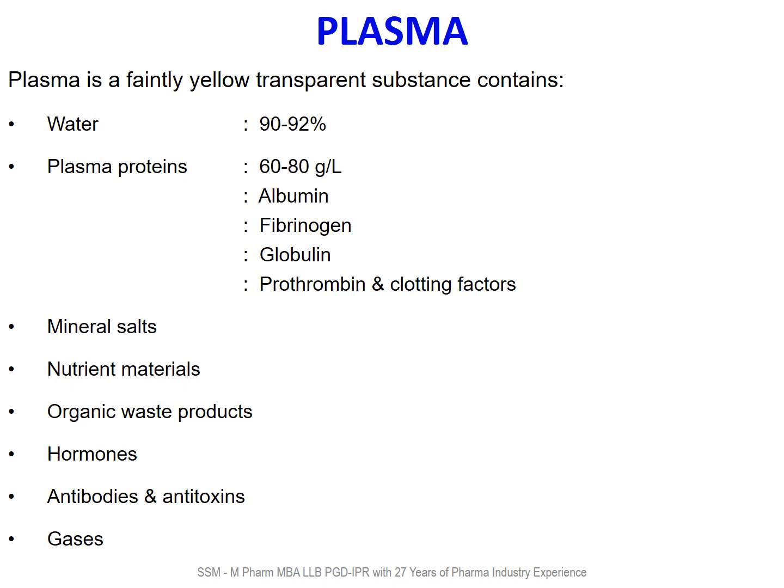Blood plasma is a faintly yellow transparent substance which contains water up to 90 to 92%. It also contains plasma proteins from 60 to 80 grams per liter. The different plasma proteins are albumin, fibrinogen, globulin, prothrombin, and clotting factors. Plasma also contains mineral salts, nutrient materials, organic waste products, hormones, antibodies, antitoxins, and gases.